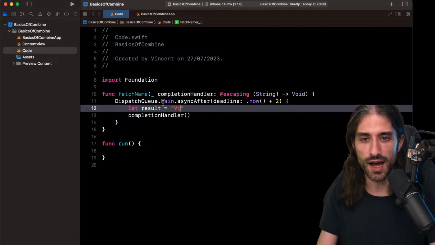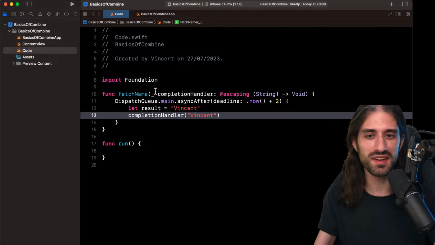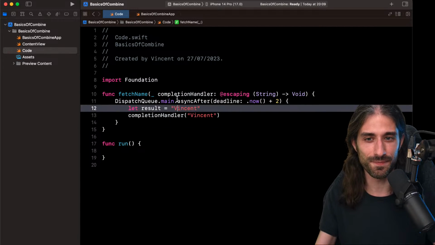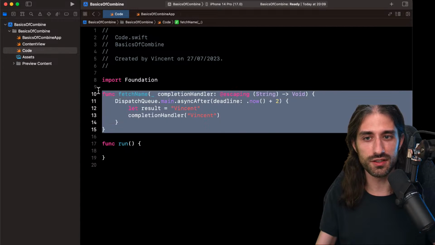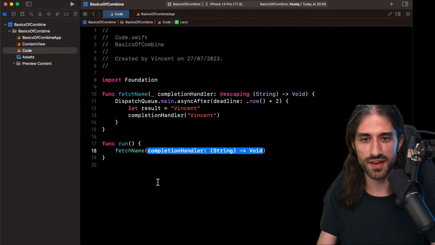Here, I will just hardcode something so that it's simpler. The goal is not to show you how to make a network call. The goal is to show you why this code does not scale. So once you had written this code, inside your production code, you would do, for instance, fetchName.